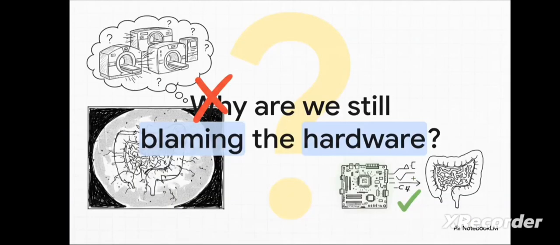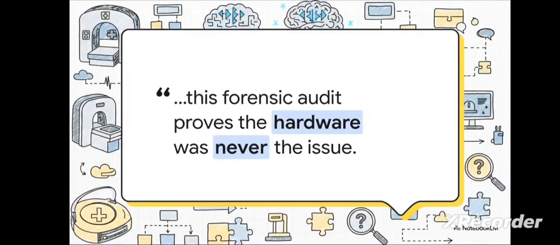Let's dive in. It's a question that's been hanging over medical diagnostics for decades. Whenever a scan is noisy or a result isn't clear, our first instinct is to blame the machine. We think, we just need a bigger, more powerful one. But what if that whole line of thinking is just wrong? And that's the bombshell finding right at the heart of this investigation. This forensic audit proves the hardware was never the issue. The problem wasn't a physical limit of the SAR-X 13.8 or any other scanner for that matter. Turns out, the real problem was hiding in plain sight, in the logic we were using to understand the data.